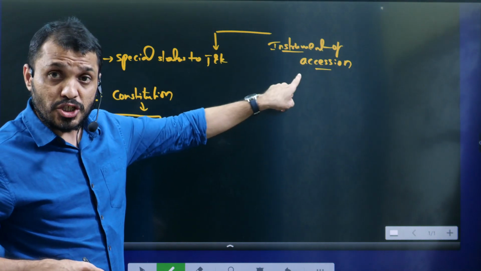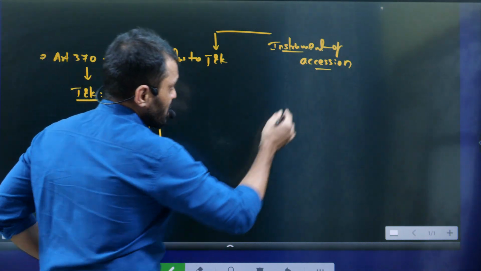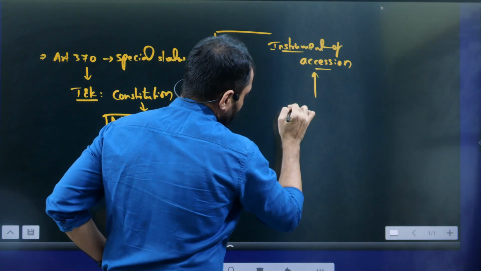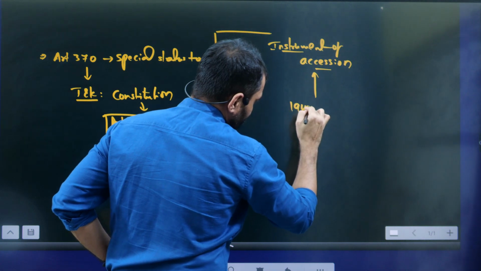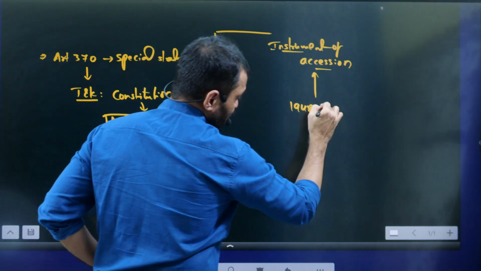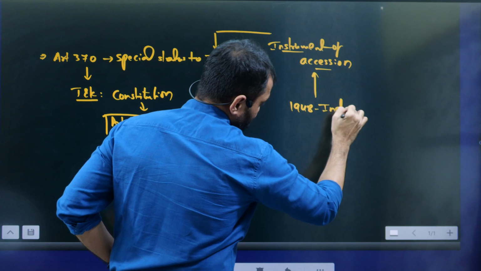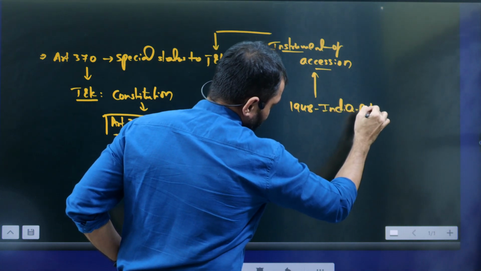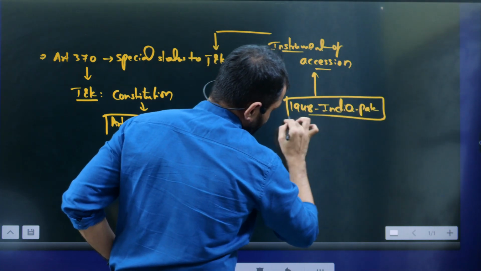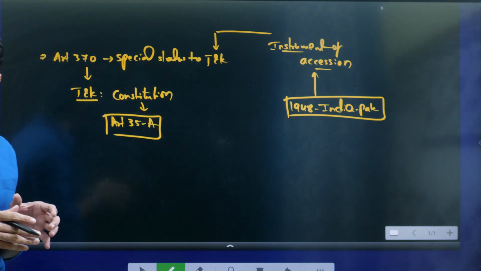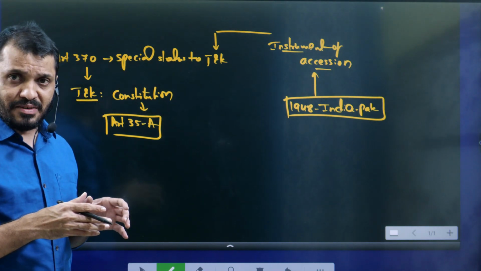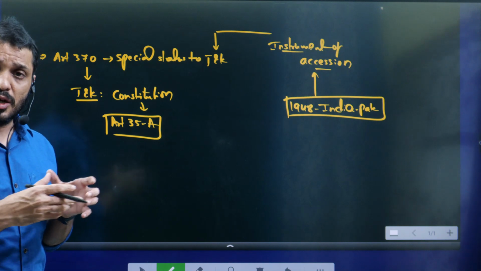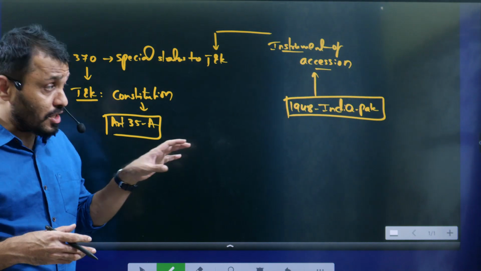Why was the instrument of accession arranged? Because of the 1948 India-Pakistan war. Initially, it started with tribal insurgents encouraged by the Pakistan government. Then the Jammu Kashmir ruler sought the help of the government of India.